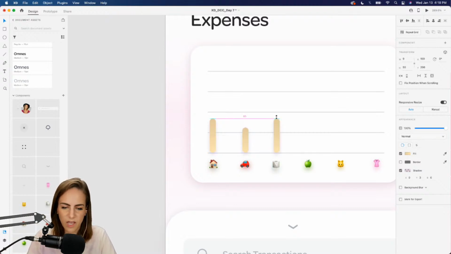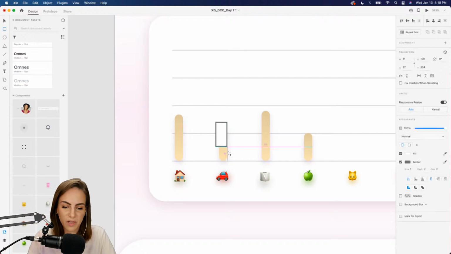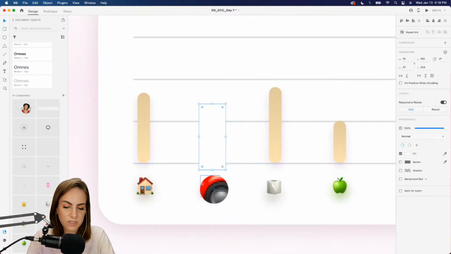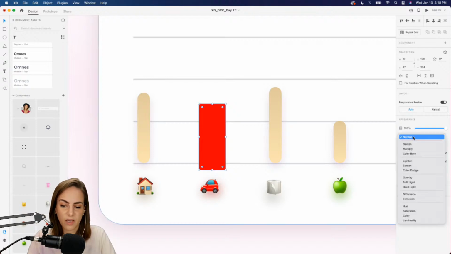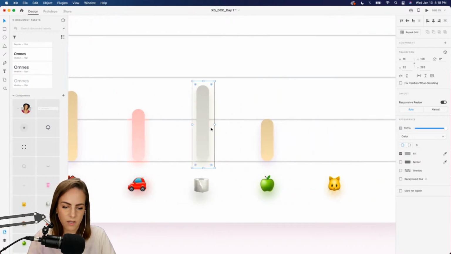What I'm going to do next is my little trick that you guys always see me doing, use my blending mode. Just add another rectangle on top of those and use the eyedropper tool, and then come over here to the blending modes and you can change the color. Make this a gray. This one can be green.